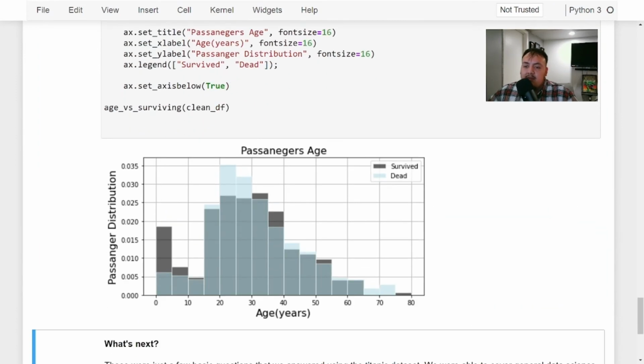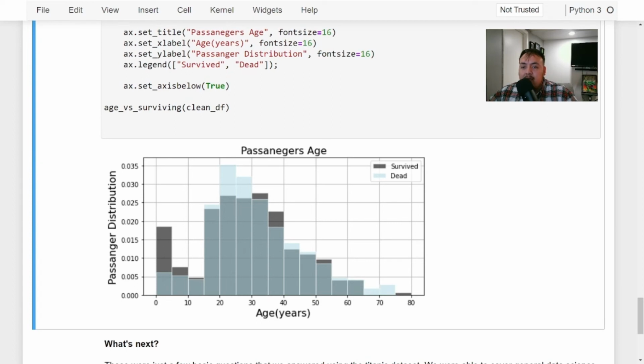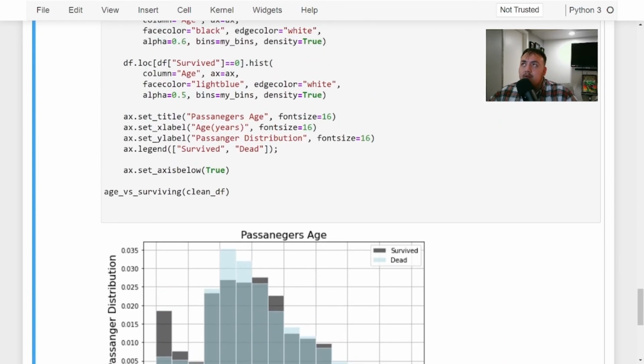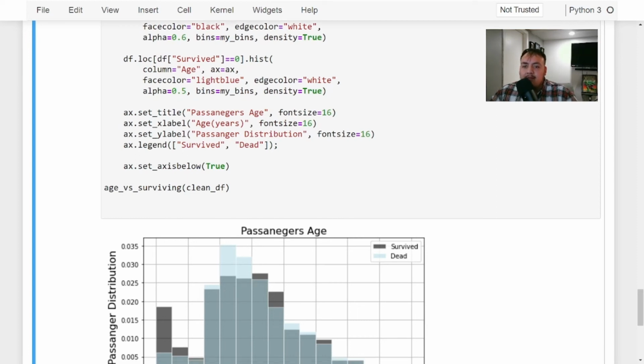And so this is what we see. Survived is in the darker color, and dead is in the lighter color. So we see that there was quite an amount of people dead. And the distribution, we see it on the left on the y axis. So like I said, what this means is that we just show the distribution of ages of the passengers who survived and the distribution of passengers who did not survive. So the ones who are dead and are not alive.